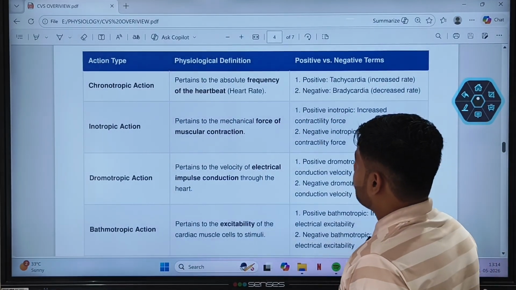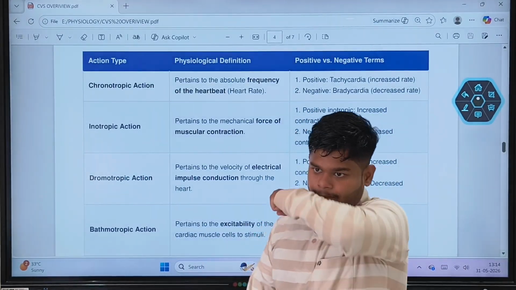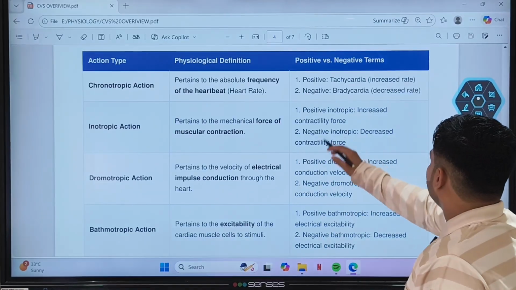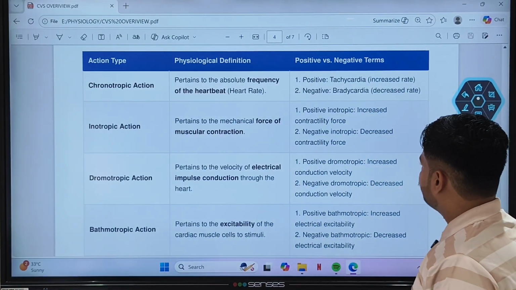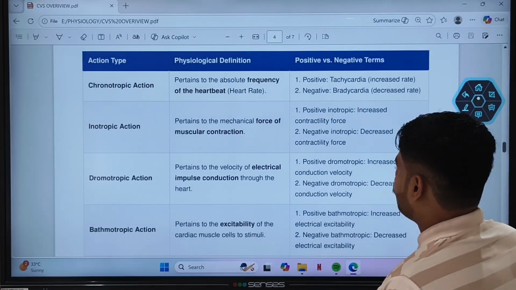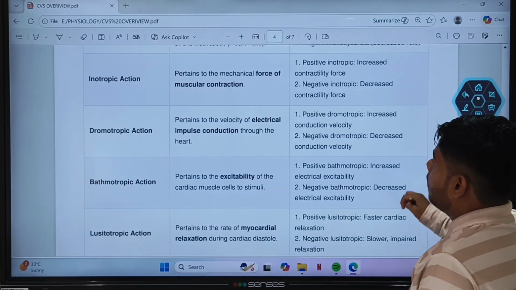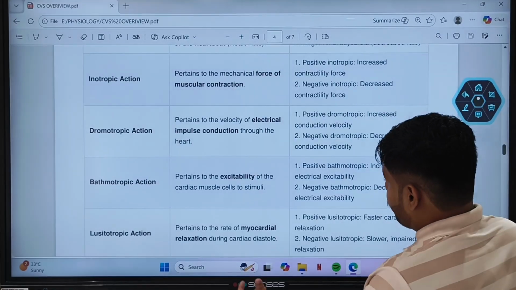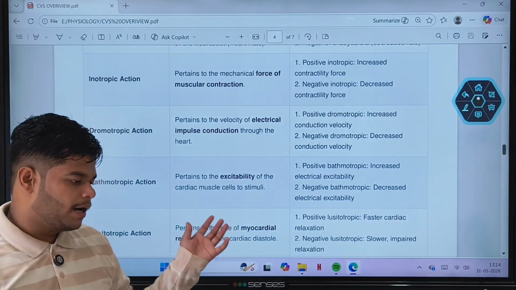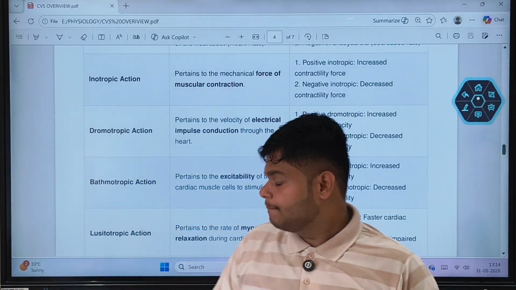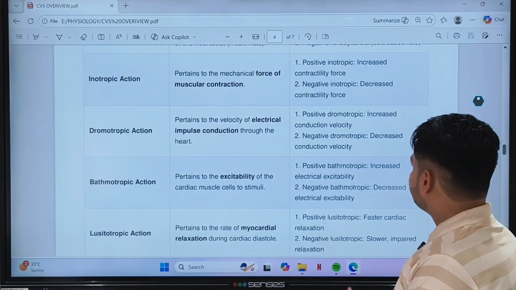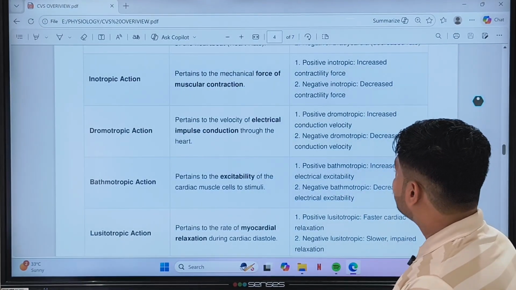Inotropic action pertains to the mechanical force of muscular contraction, that is, by how much force the muscle is contracting. If there is a positive inotropic action, there is an increase in contractile force. If there is a negative inotropic action, there is a decrease in contractile force. Now, dromotropic action pertains to the velocity of electrical impulse conduction through the heart. It is related to the conductive system of the heart. If there is a positive dromotropic action, there will be an increase in conduction velocity. If there is a negative dromotropic action, there is a decrease in conduction velocity.